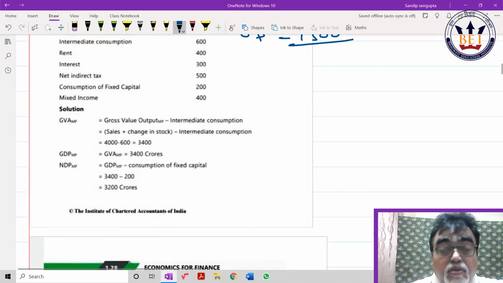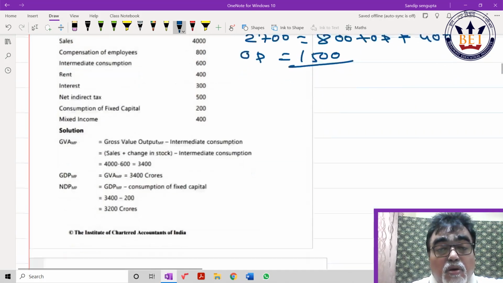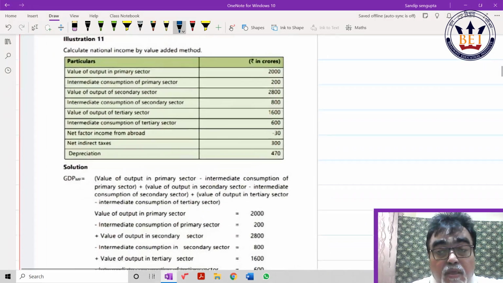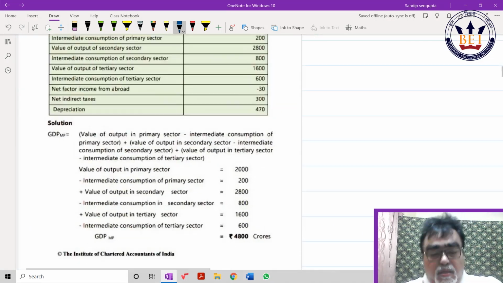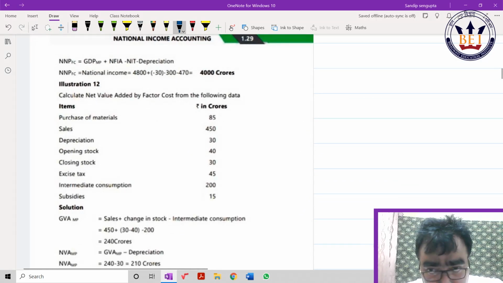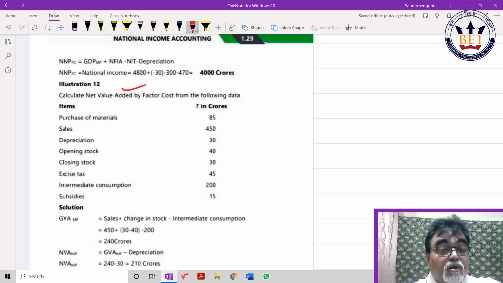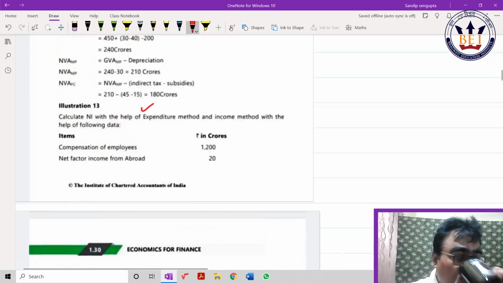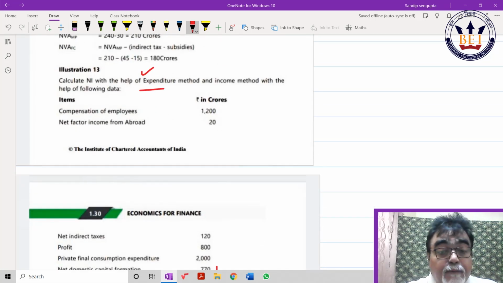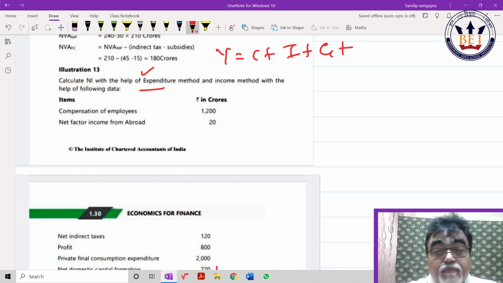Expenditure method. What is the expenditure method? C plus I plus G plus X minus M. Find out C, slowly. C means private final consumption. Find out G. G means government final consumption. Net export you can find out.